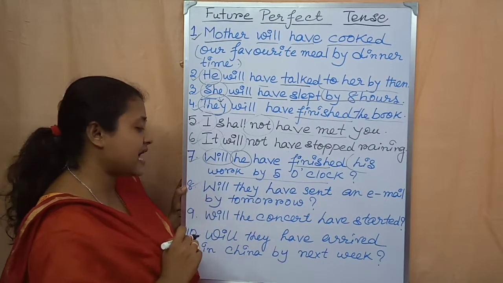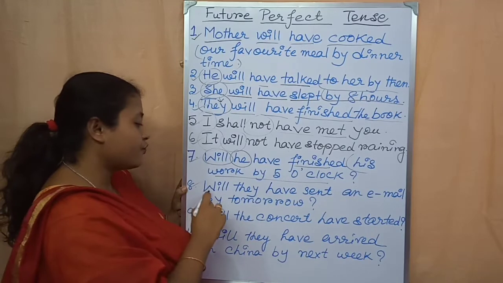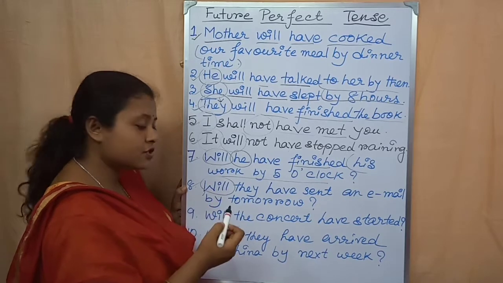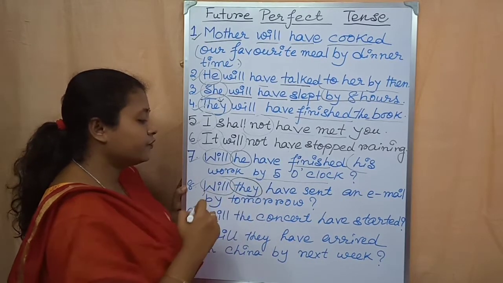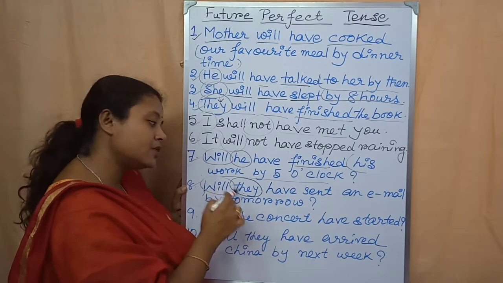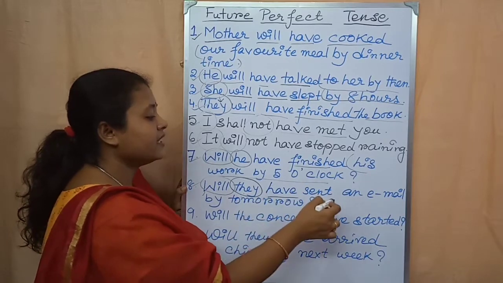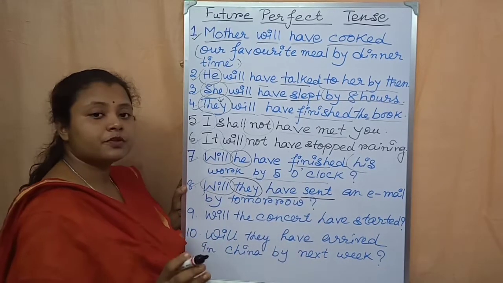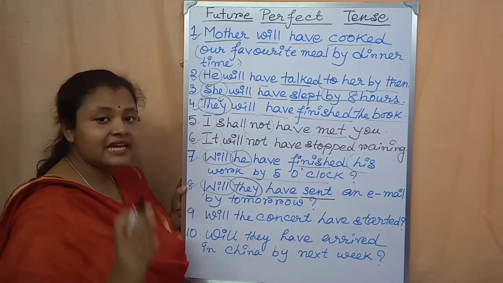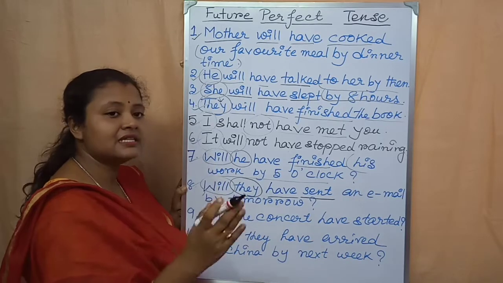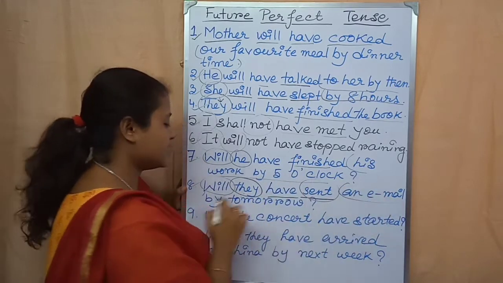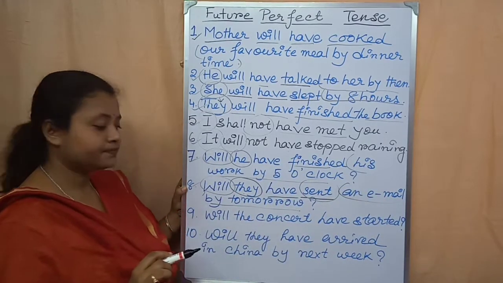Okay. Now come to the eighth example. Will they have sent an email by tomorrow? So will is the auxiliary verb in future tense. The subject is written in third person. They, it is third person, plural number. After that have, then the past participle form of the main verb. Send, S-E-N-D, send. After that, sent, sent. Okay, past tense is sent, past participle also is sent. So I have written here sent, then the rest of the sentence, then question mark.